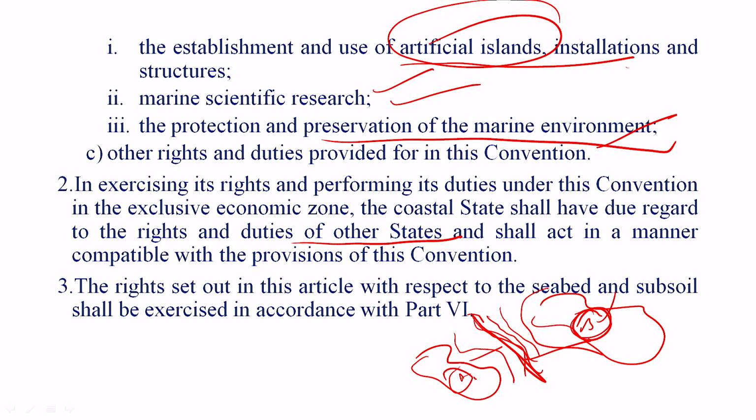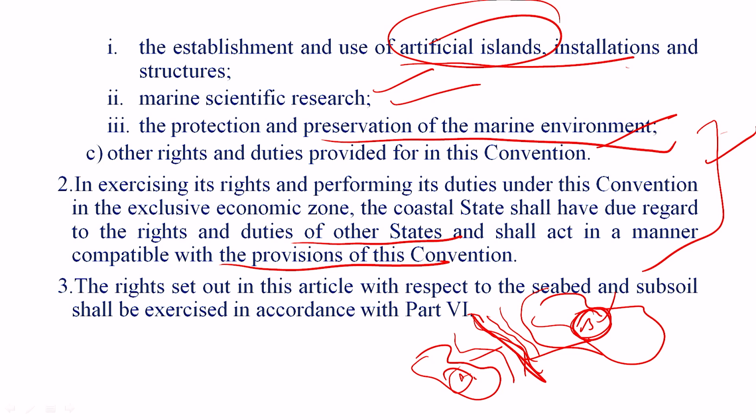So here, in exercising its rights and performing its duties under this convention in the exclusive economic zone, the coastal state shall have due regard to the rights and duties of other states, and shall act in a manner compatible with the provisions of this convention. That means they need to take into consideration the comprehensive picture, or the comprehensive objectives, drawn by this convention.